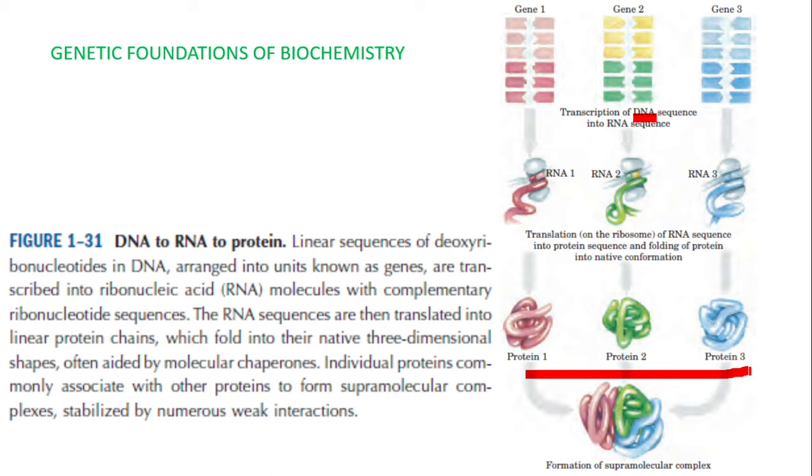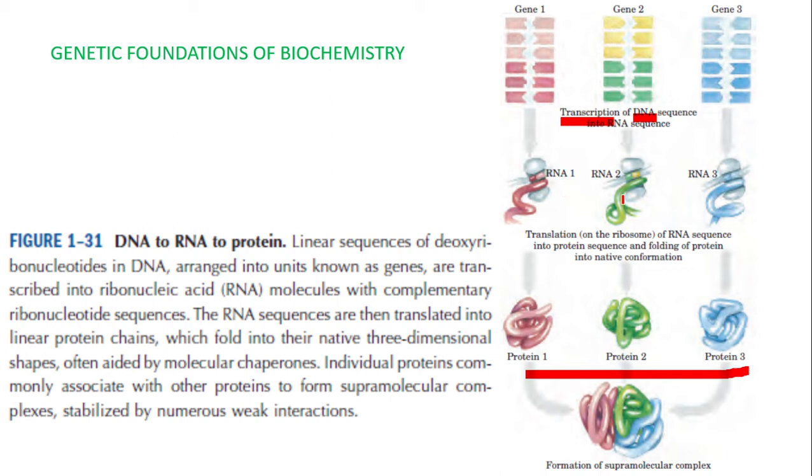Then how is it carried out? DNA undergoes transcription to produce RNA. You have studied this earlier. DNA undergoes transcription to produce RNA. What is RNA? RNA is the ribonucleic acid.